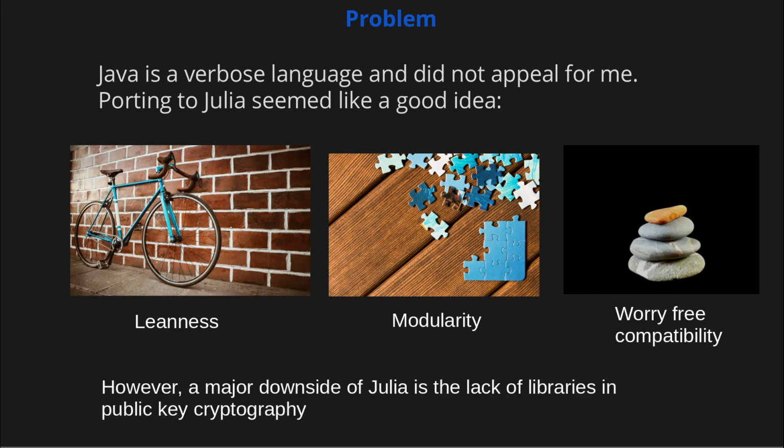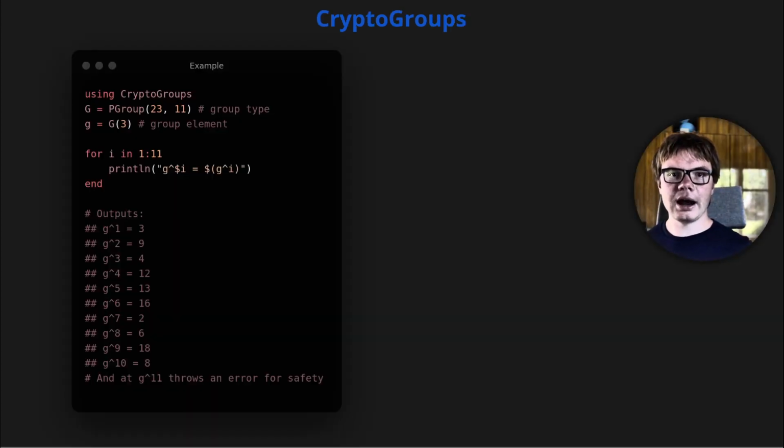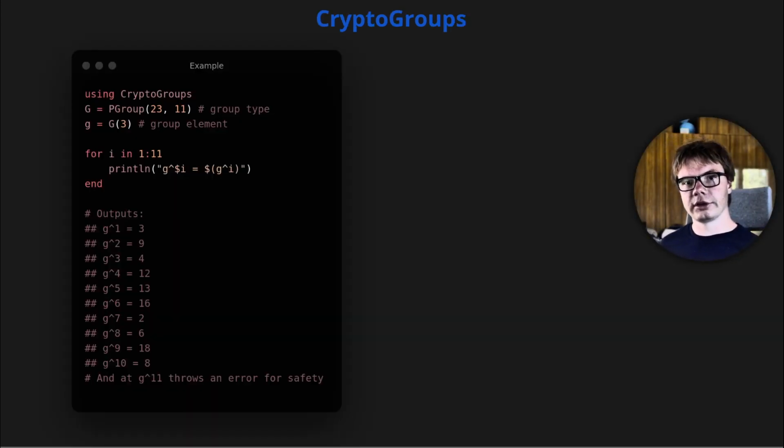However, a major downside of Julia is that it lacked libraries in public key cryptography. Thus, before I could even start with proof of shuffle, I had to implement cryptographic groups, hence the CryptoGroups package was born. To see it in action, let's initiate a modular prime group with modulus 23 and order 11, which we can do using the PGroup constructor, where the first argument is the prime modulus and the second one the group order.